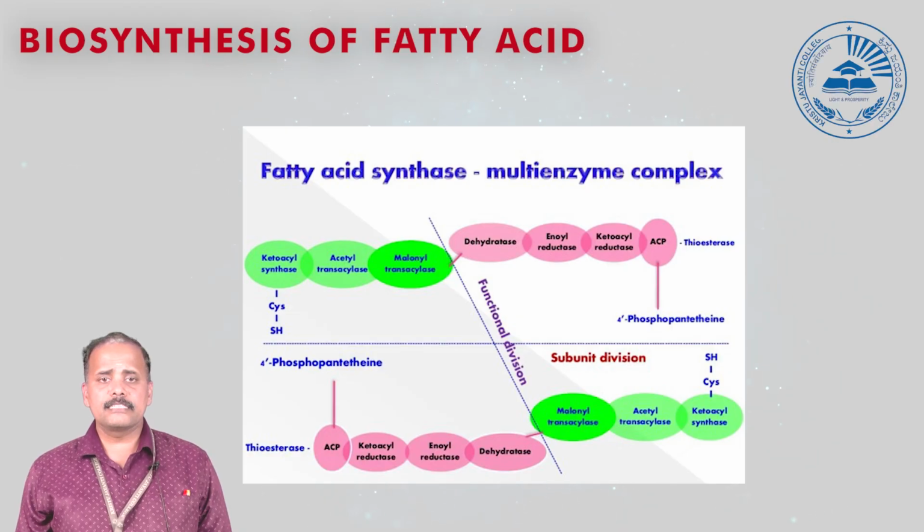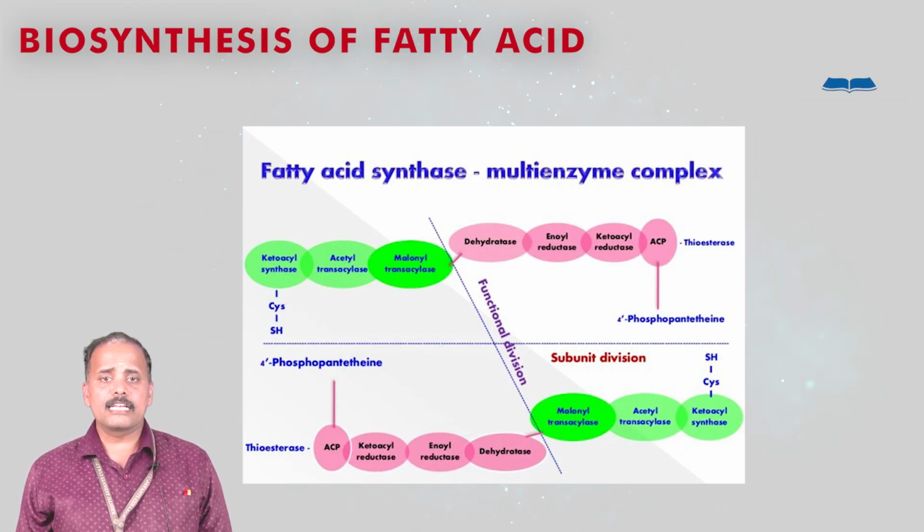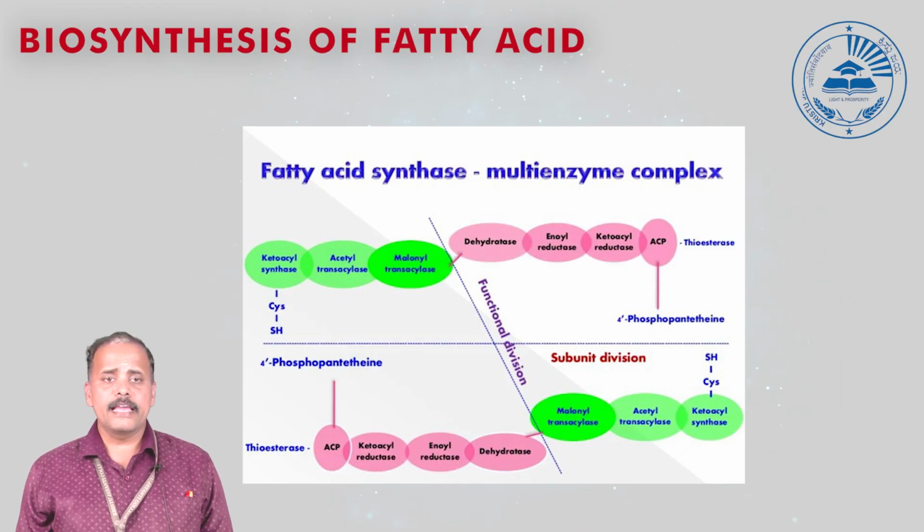This fatty acid synthase is a dimer which consists of 6 enzymes and 1 acyl carrier protein. The multi-enzyme complex includes ketoacyl synthase, acetyl transacylase, malonyl transacylase, dehydratase, enoyl reductase, ketoacyl reductase, thioesterase, and 1 acyl carrier protein, that is ACP.